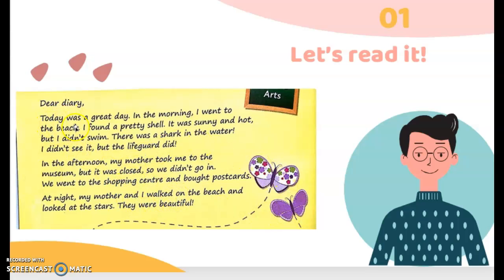Dear diary, today was a great day. In the morning, I went to the beach. I found a pretty shell. It was sunny and hot, but I didn't swim. There was a shark in the water. I didn't see it, but the lifeguard did. In the afternoon, my mother took me to the museum, but it was closed, so we didn't go in. We went to the shopping center and bought postcards. At night, my mother and I walked on the beach and looked at the stars. They were beautiful. So basically, this is a diary entry of a girl named Kathy.